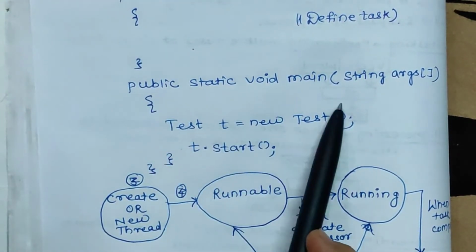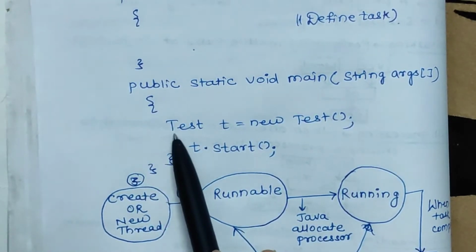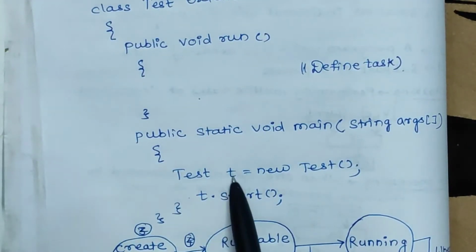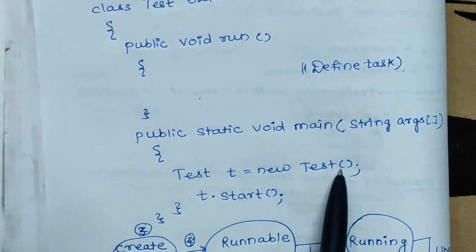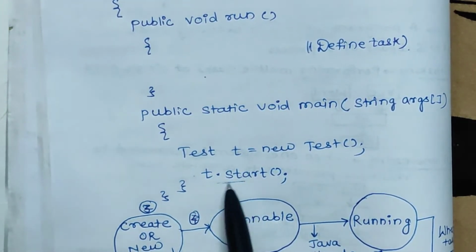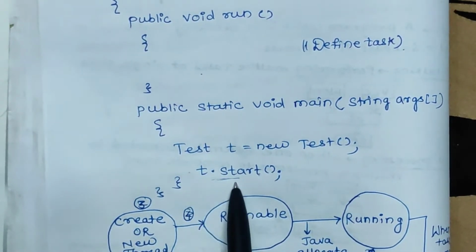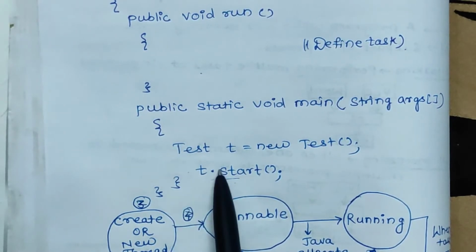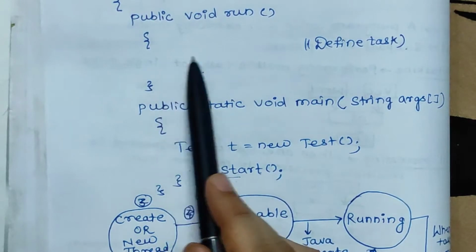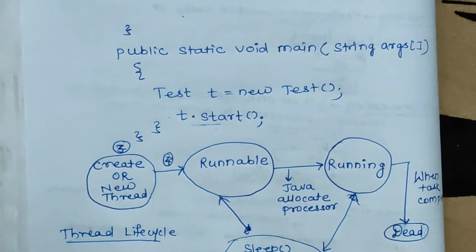Now here is a main method, public static void main(String[] args), and in the main method I have created an object of our test class. Then we have to call this start method, t.start. With the help of the object you have to call the start method. When you call the start method, your program will go to this run method and execute the code. So this is the basic idea behind this thread.